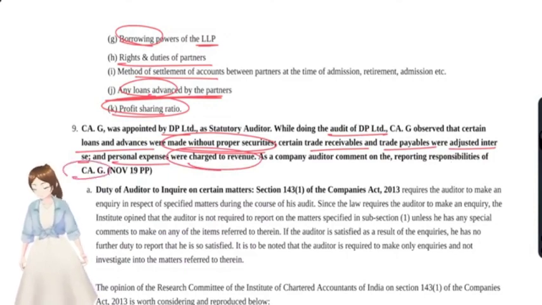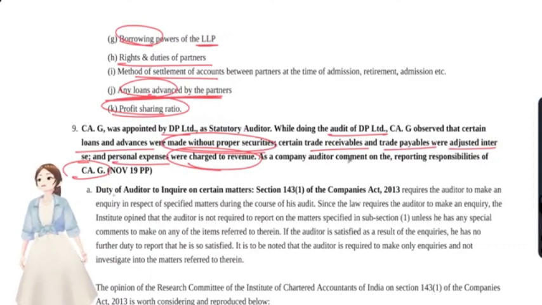Okay, this is mostly an indirect question. We have to fish out the points that relate to the points that have already been discussed in the questions.